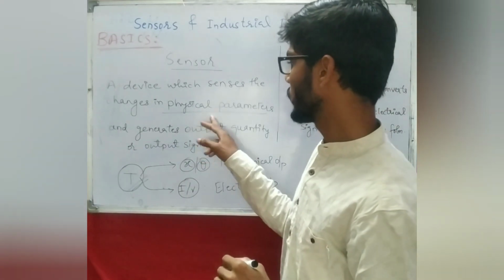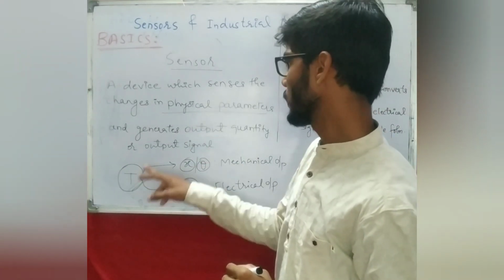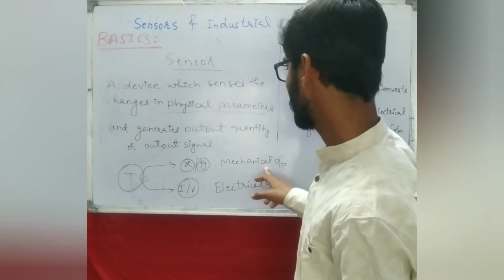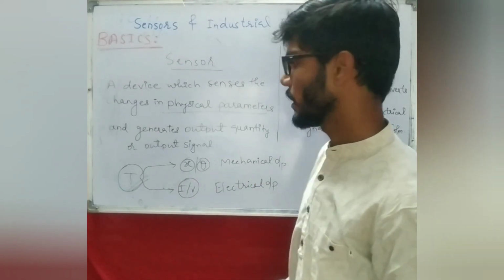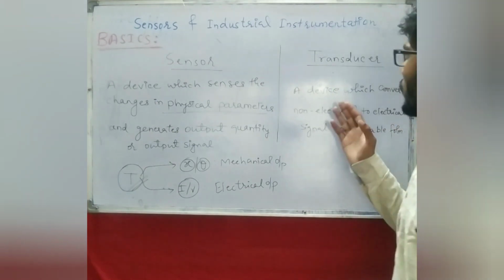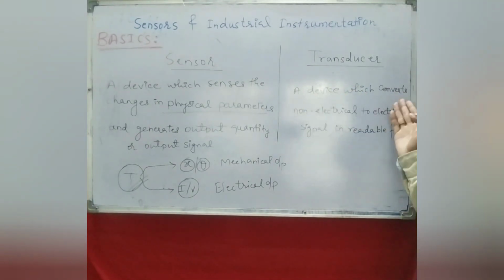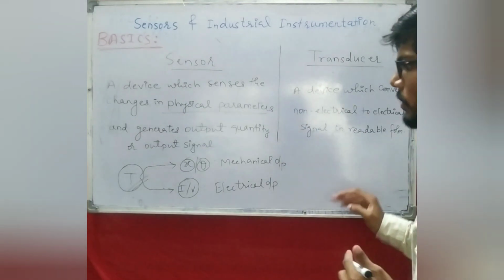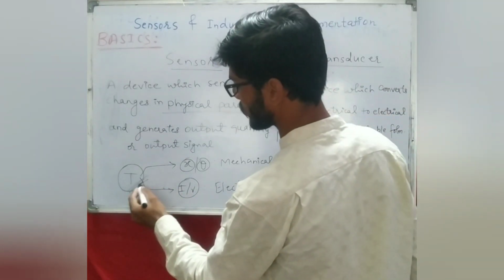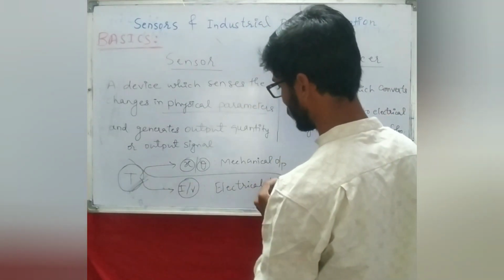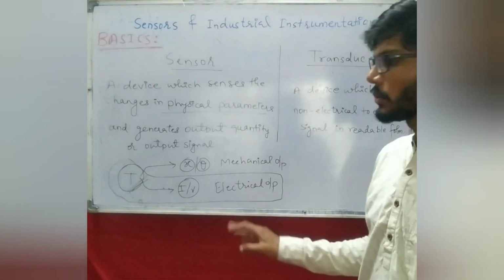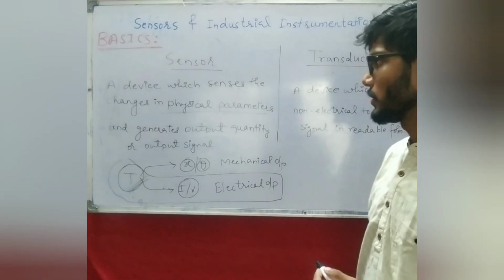So the physical parameter, temperature in our case, generates the output quantity or output signal. The output quantity can be a mechanical one, or the output signal an electrical one. Whereas a transducer is a device which converts a non-electrical to an electrical signal in readable form. So non-electrical means in our case temperature is getting converted into electrical output. So this part alone is going to be considered as a transducer.